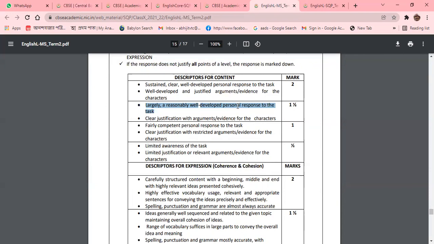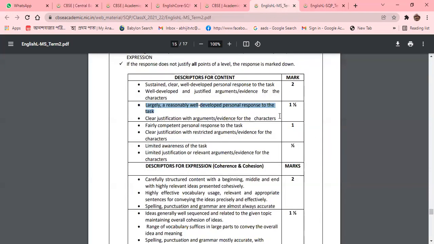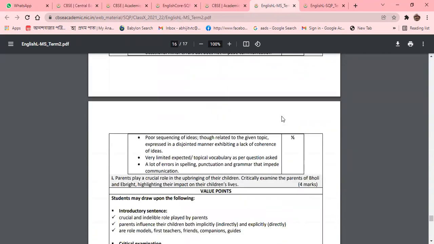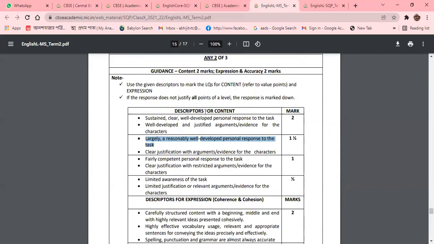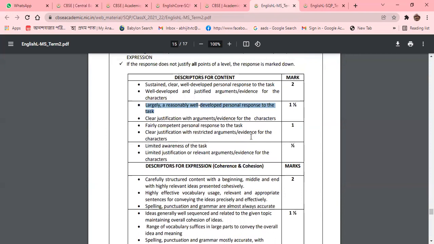That means if a question carries 4 marks, the 4 marks will be divided into 2 parts: one is content, and the other is the coherence of position. So CBSE has made it absolutely clear how you can award the marks. If the student has written on the basis of those things, then 2 marks will be awarded, and 1 mark and half marks will be awarded accordingly.